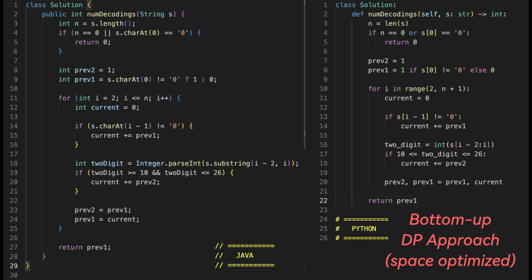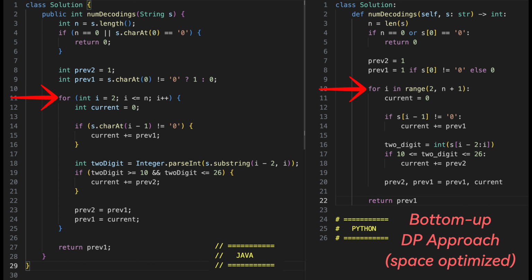Here is a quick code walkthrough of the algorithm we just talked about, with Java code on left and Python on right. Now again, we will get the length of the string, let it be n, and check for the edge cases, which are if n is 0 or the first character in the string is 0, we will return 0. And instead of now using the DP array, we will just use two variables, previous 2 and previous 1, corresponding to dp[i-2] and dp[i-1]. Initially, previous 2 will be equal to 1 because there is only one way to decode an empty string, and previous 1 will be equal to 1 if the first character in the string can be decoded, that is, it is not equal to 0.